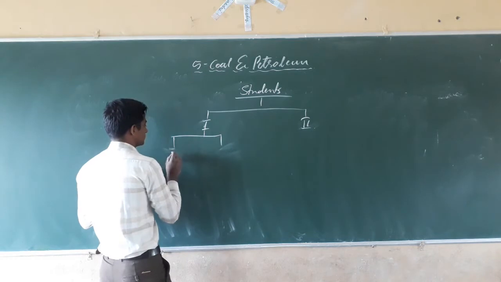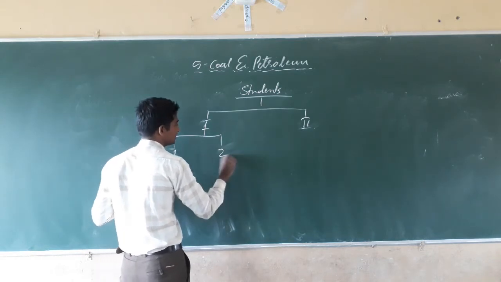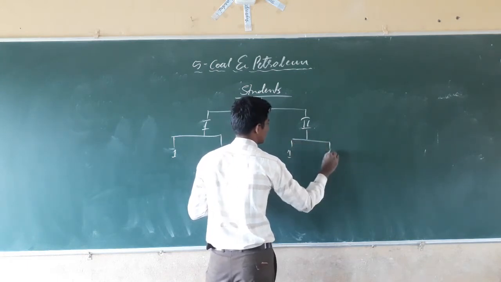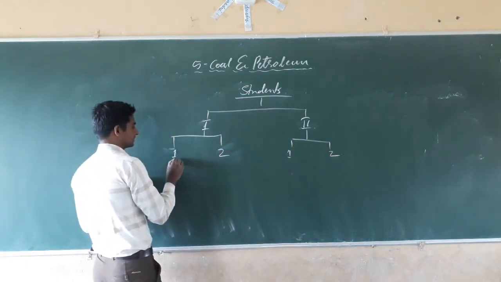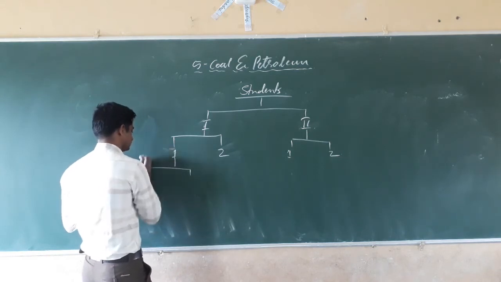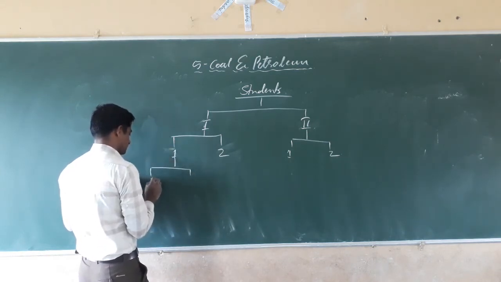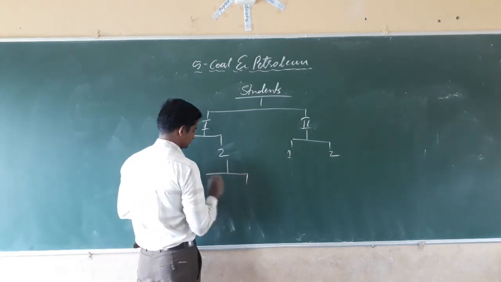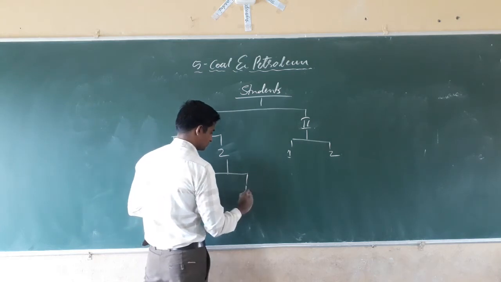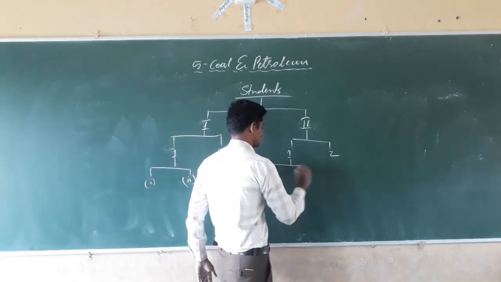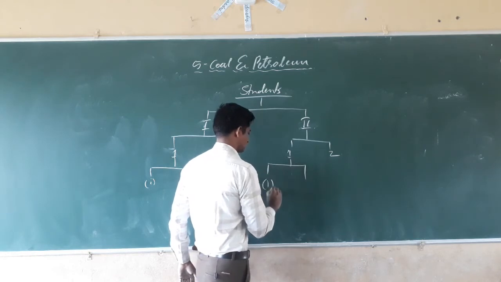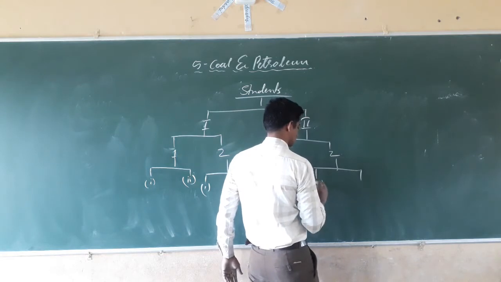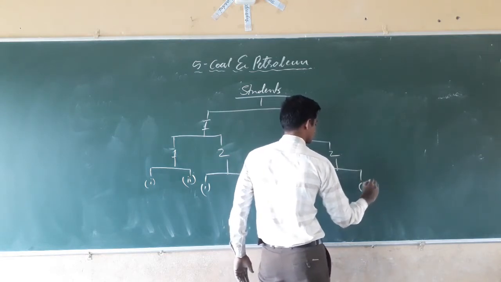Then here Roman 1 and 2, 1 and 2. The next, again we have to divide into like that.